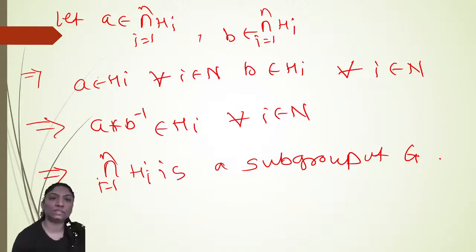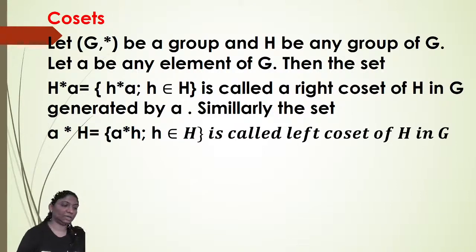Right? Now, next is cosets. Next property is cosets. Now, what do you mean by cosets? We'll see. Let G star be a group and H be any subgroup of G. Let A be any element of G. Then the set H star A, where h in H, is called the right coset of H in G generated by A. Here A is the generator. Similarly, the set A star H, where h in H, is called the left coset of H in G.